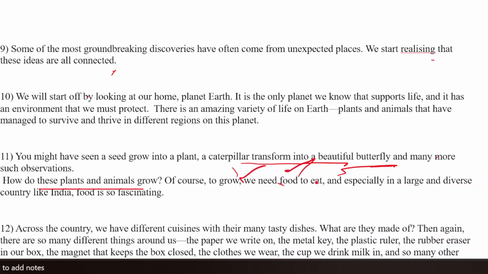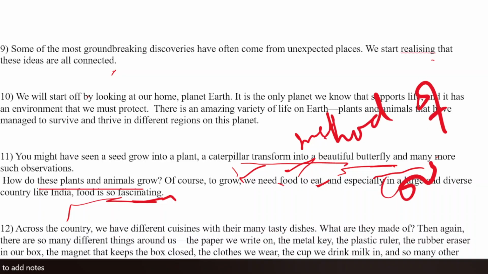To grow, we need food to eat, especially in a large and diverse country like India. Food is so fascinating, right? अगर आप इंडिया के अलग अलग पार्ट में जाओगे, you will find the spices same but dishes are so different. Right? The methods of cooking are different. That is why the taste, the dishes are different. Across the country, we have different cuisines. So we have different cuisines with their many tasty dishes.